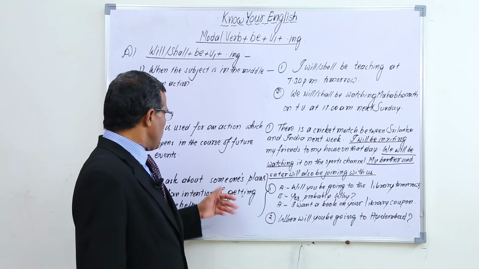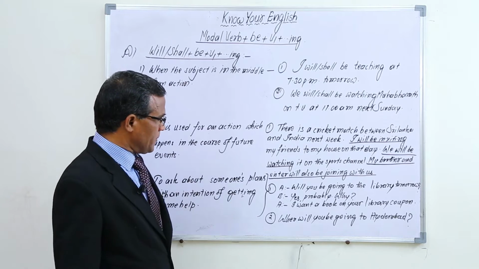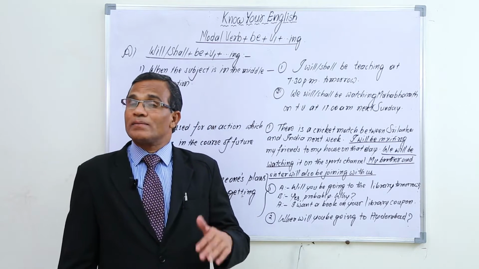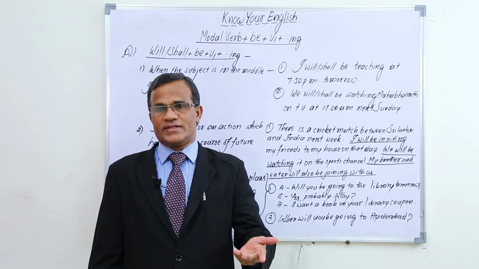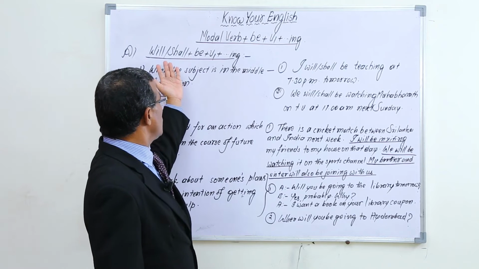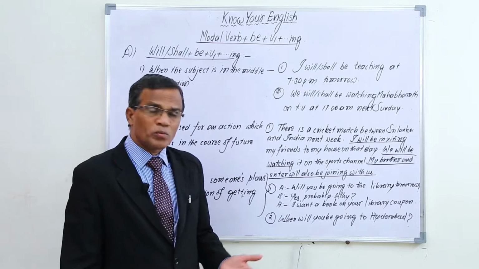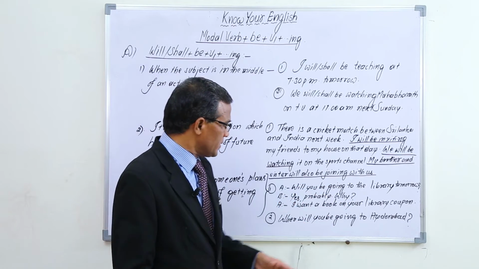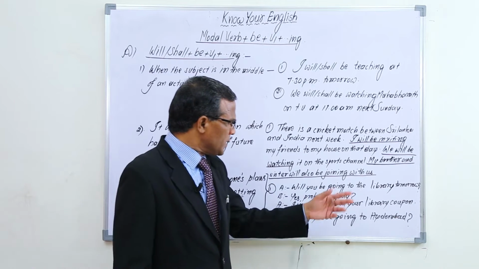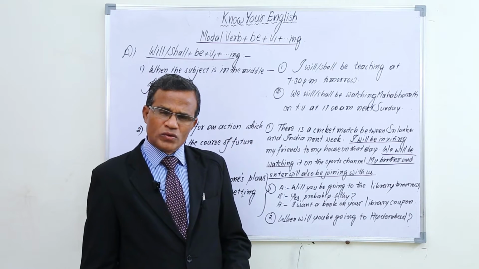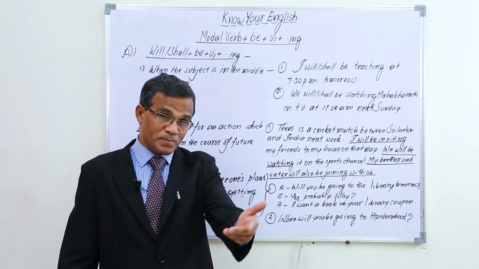Okay. Now we are coming to asking about someone's plans with an intention of getting some help. If you want some help from others, and you want to ask a question, you can use this will or shall be plus v1 plus ing. Will you be going to the library tomorrow? Will you be? This is a question. So why are we asking this question?